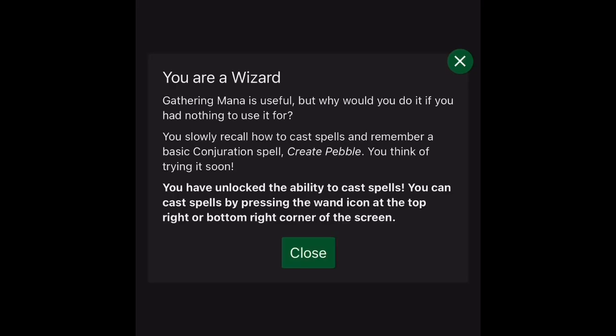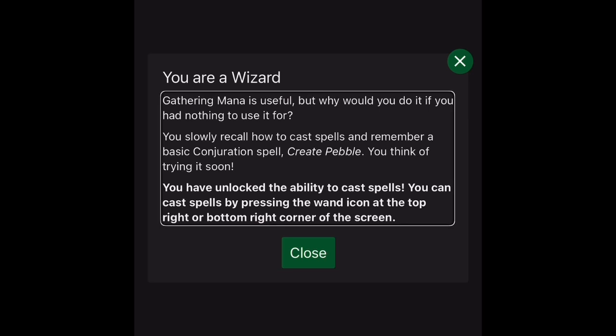Okay, every time I gather mana, it looks like I get a random event. Gathering mana is useful, but why would you do it if you had nothing to use it for? You slowly recall how to cast spells and remember a basic conjuration spell. Create Pebble. You think of trying it soon. You have unlocked the ability to cast spells. You can cast spells by pressing the wand icon at the top right or bottom right corner of the screen. Okay, this is weird. Okay, let's hear that again.